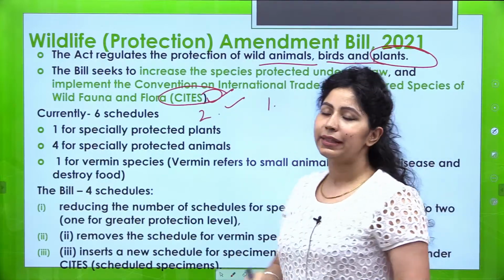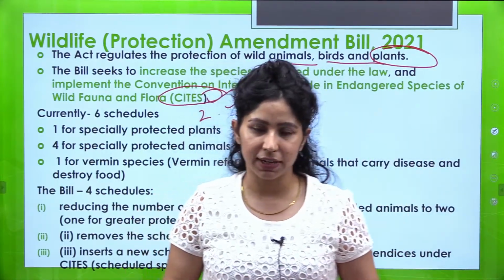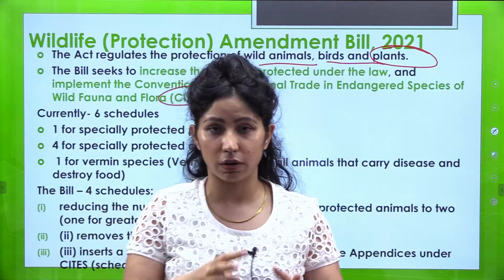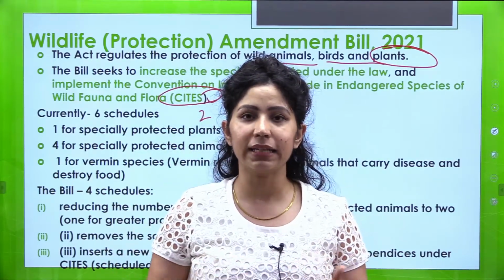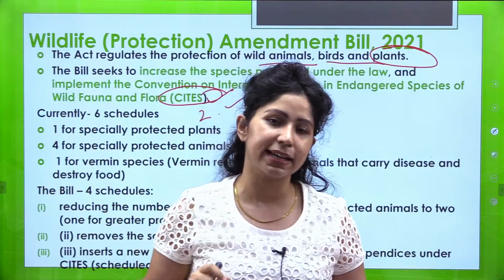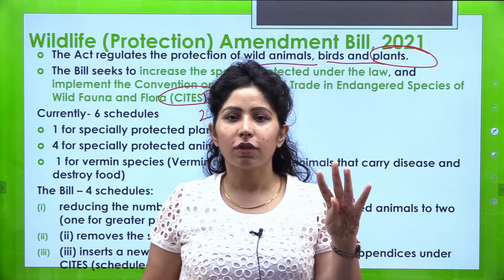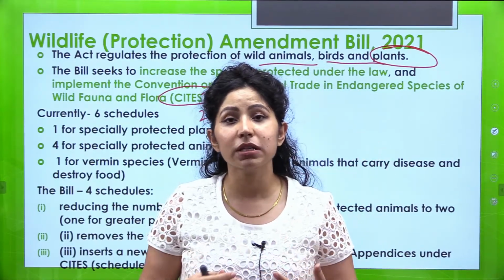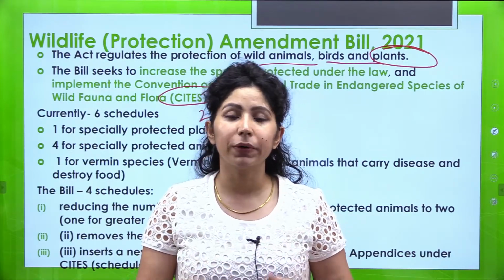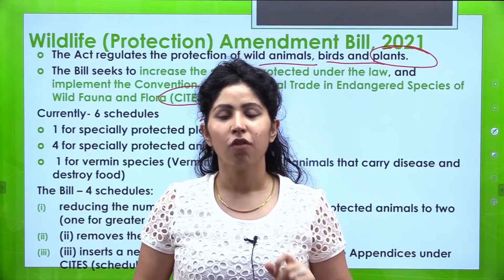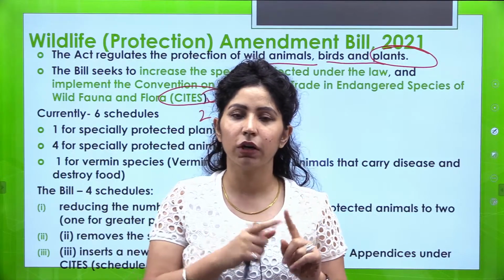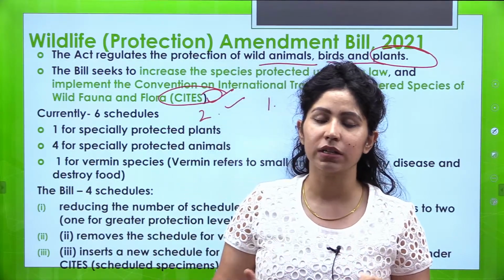Secondly, there are 6 schedules in the Wildlife Protection Act. If you have studied environment for your exam, you might find that yes, there are six schedules. 4 schedules out of these deal with animals which are threatened. Animals को protect करने के लिए 4 schedules हैं. Vermins के लिए 1 schedule है. Vermin are those animals which cause a threat to human beings.